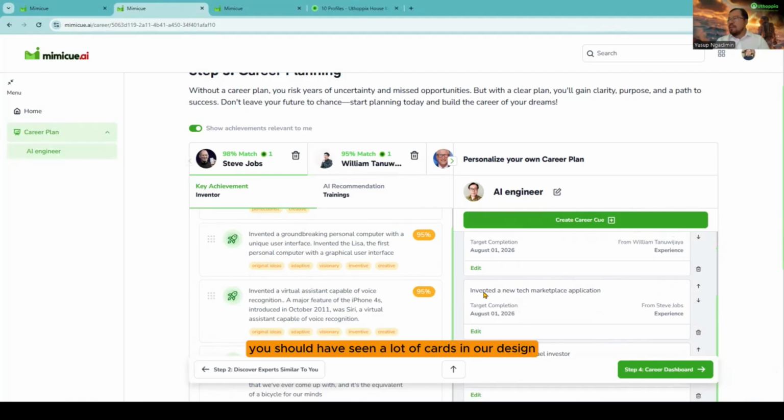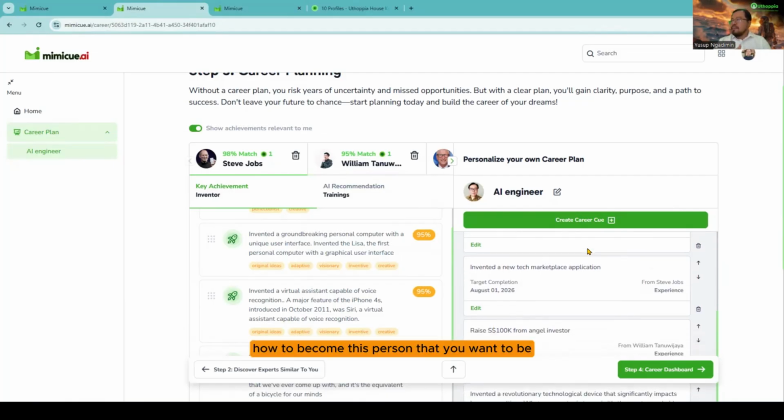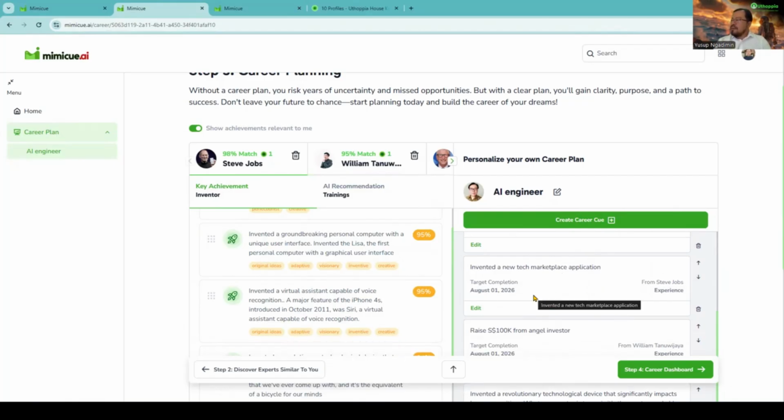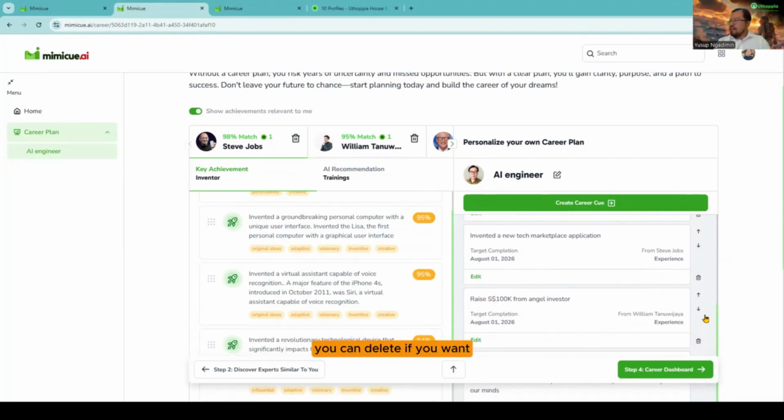I think by now you should have seen a lot of cards in our design, from the expert, from the key achievement, and then these eventually are the cue cards. Like the things you use when you go on stage. These are the reminders for you how to become this person that you want to be. So you can move around up and down. You can delete it if you want.